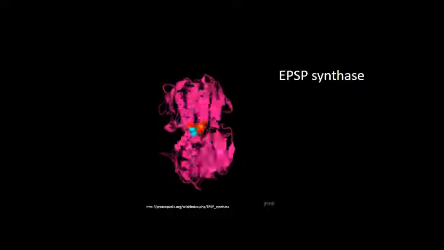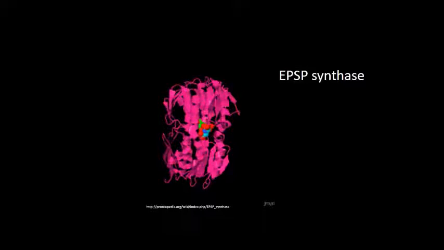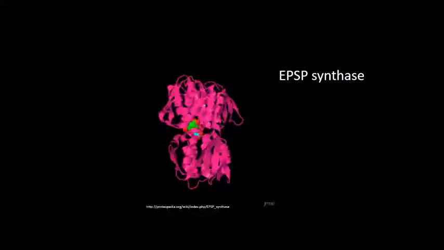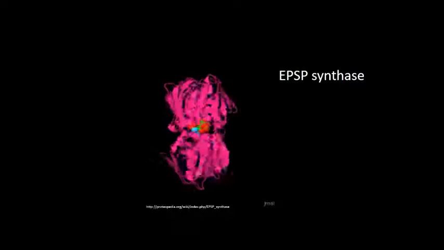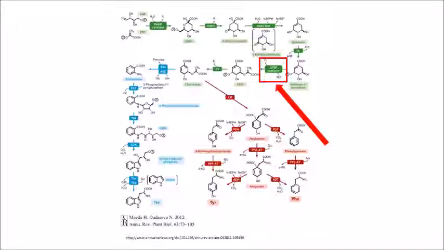This is the EPSP synthase molecule. This enzyme is made up of 444 amino acids and is active in the chloroplast. The function of EPSP synthase is to combine the substrate shikimate 3-phosphate with phosphoenol pyruvate to form 5-enolpyruvyl shikimate 3-phosphate, or EPSP. EPSP then follows this pathway to eventually form the essential amino acids tryptophan, tyrosine, and phenylalanine.